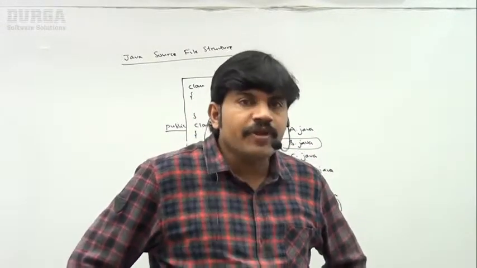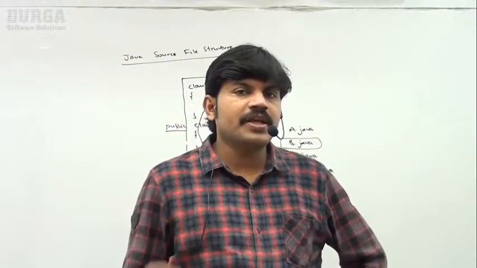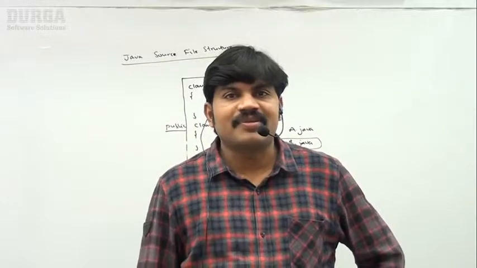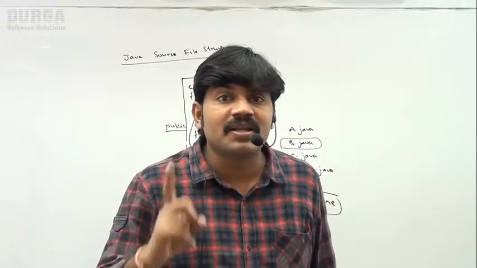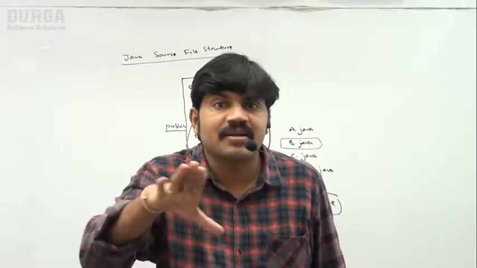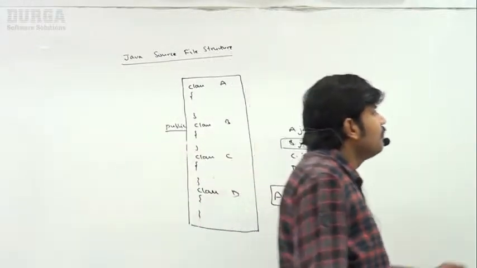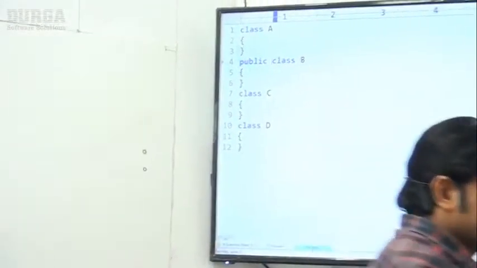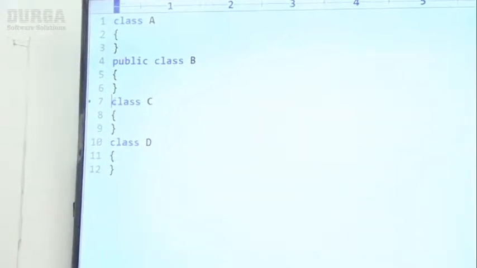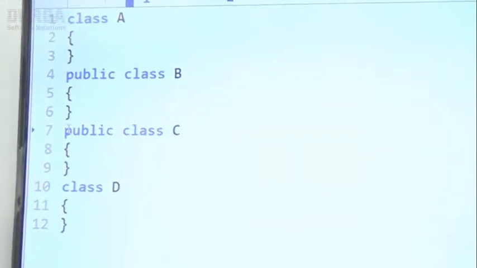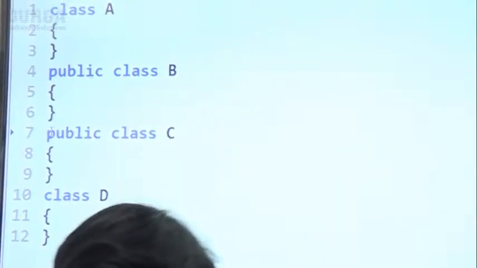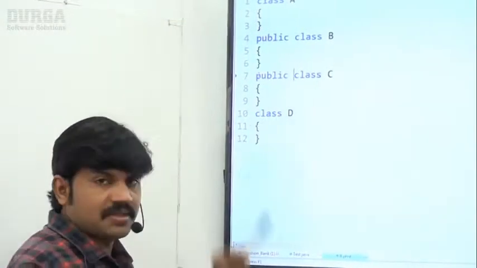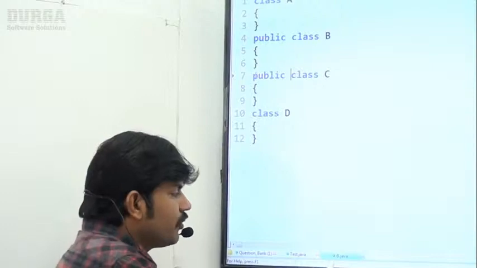Suppose I take two public classes, immediately the compiler will complain, because more than one public class in the same program is not allowed. Correct, right? Sir, now B is already public. C also I want to declare as public. Now, how many public classes are available? Please respond. How many public classes are there? Public class B, public class C. Okay. What is the name of the program we used?